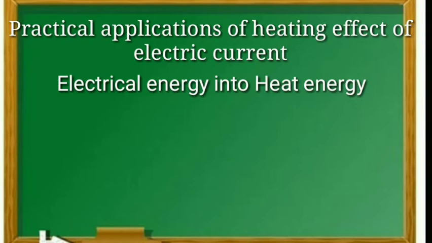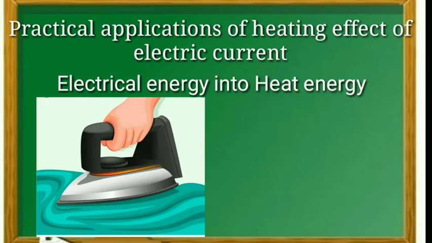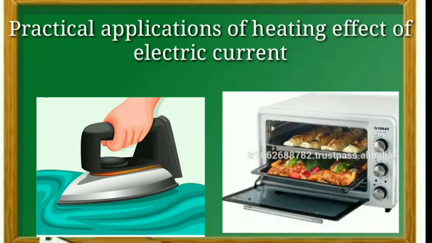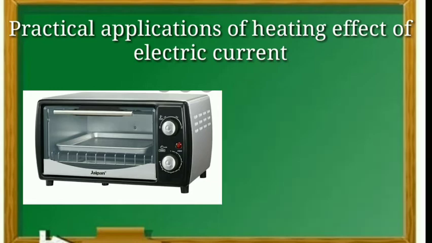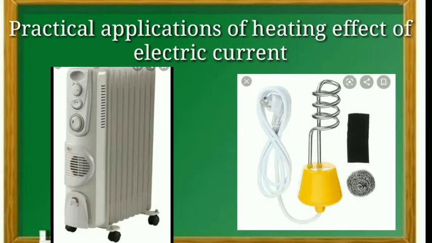In electric circuits, the unavoidable heating can increase the temperature of the components and alter their properties. Children, we know that with many electrical appliances, when we use them for a longer time, the surface of such appliances gets heated. Heating effect of electric current has many useful applications. The electric laundry iron, electric toaster, electric oven, electric kettle, and electric heater are some of the familiar devices based on Joule's law of heating.